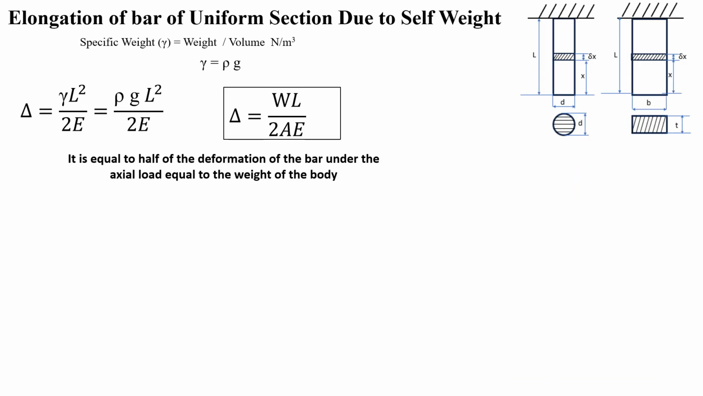Next, elongation of a bar of uniform section due to self weight. Delta equals gamma L square by 2E. Here gamma is the specific weight of the body, that is rho g. So delta is also rho g L square by 2E. And this delta equals WL by 2AE, where W is the axial load equal to the weight of the body.